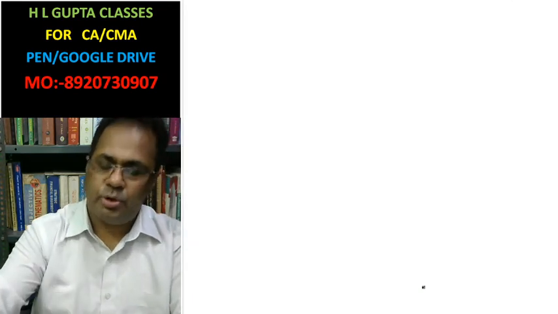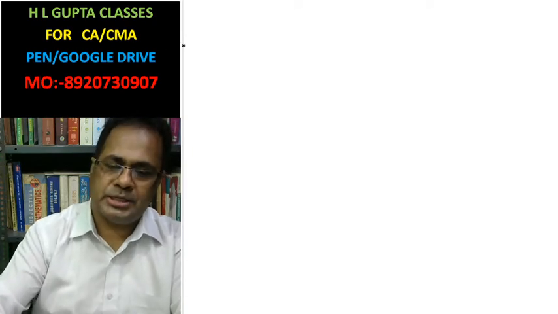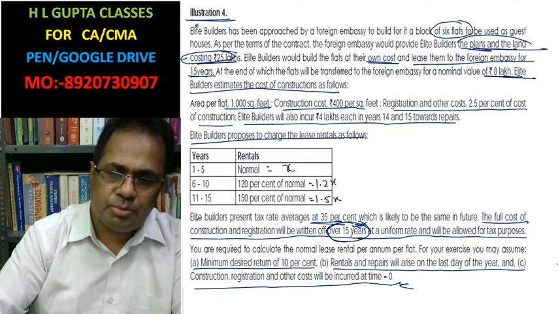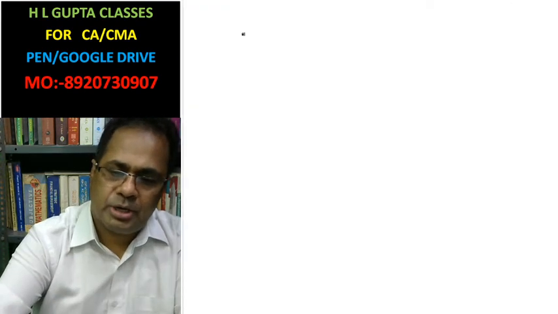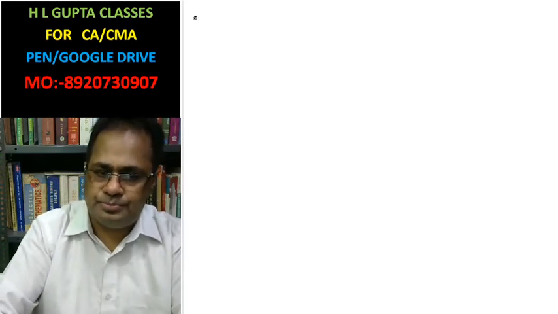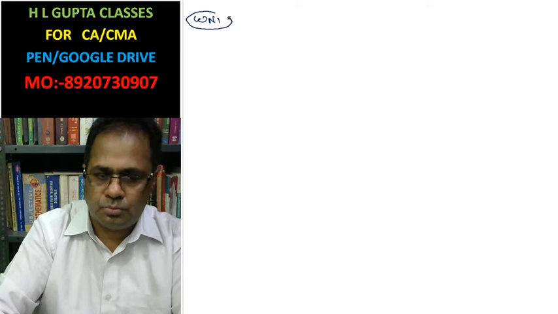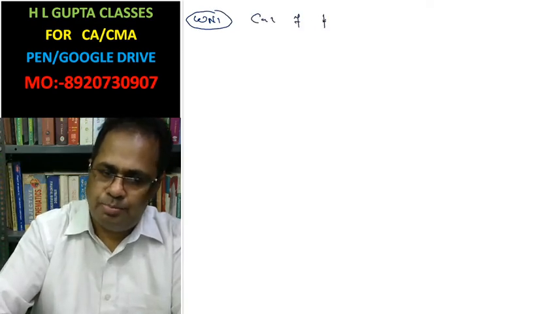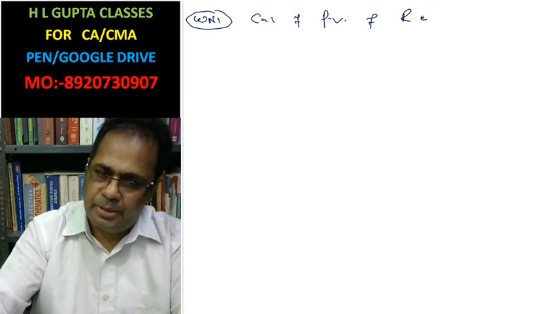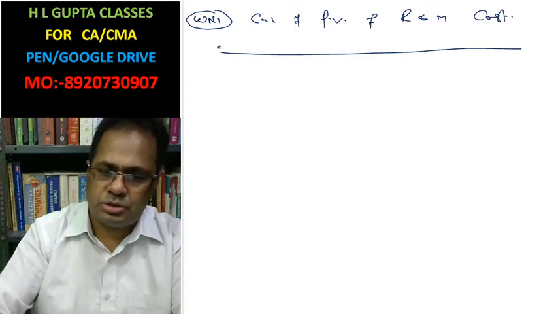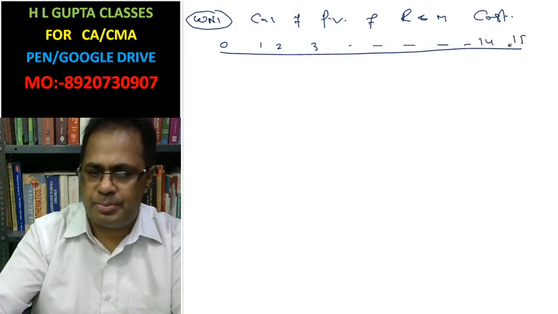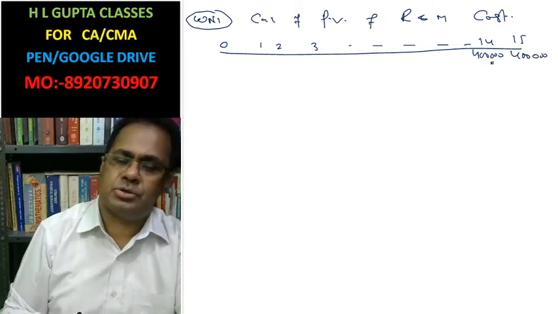Now I'm going to find the working notes in this case, and this cost is not considered for Elite Builder because it is provided by the embassy only. Okay, now working note first: calculation of present value of repair and maintenance cost. Look here. Repair and maintenance cost is at 0, 1, 2, 3, and so on, this is year 14, this is year 15. In this year there is a 4 lakh repair and maintenance cost, and here too a 4 lakh repair and maintenance cost.